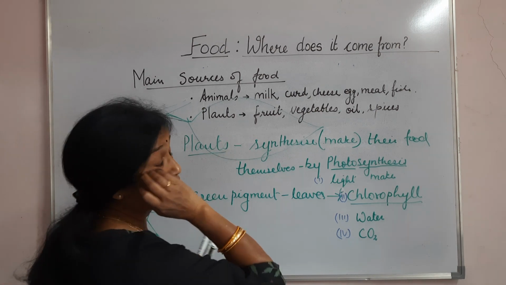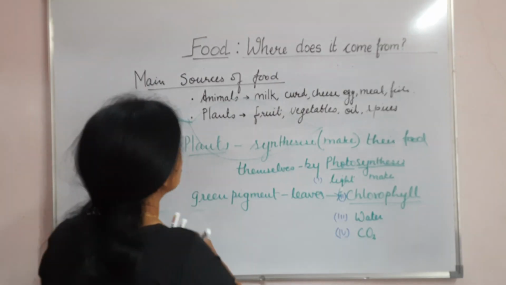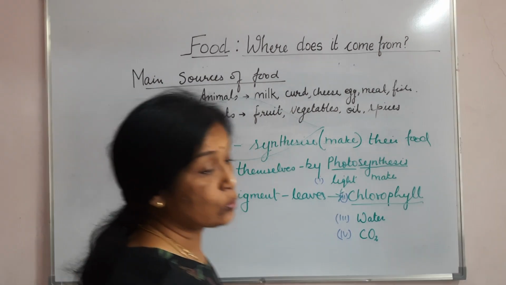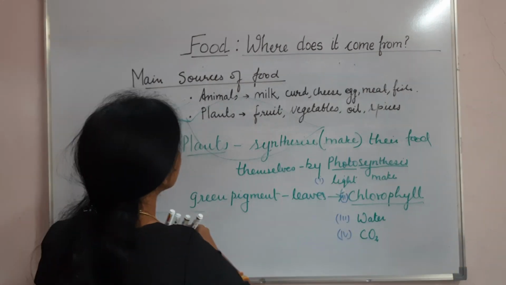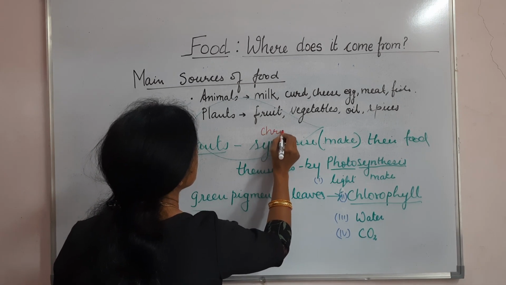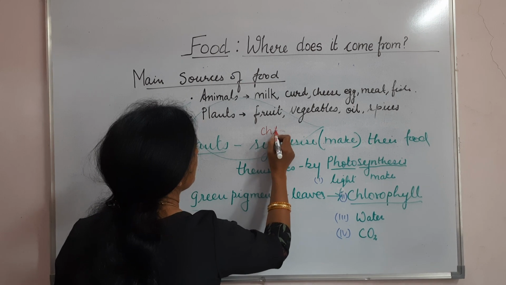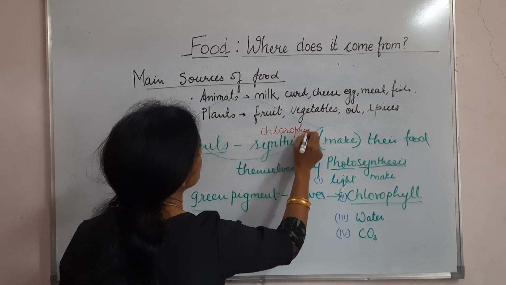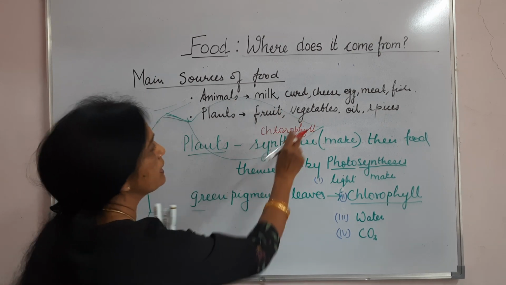Leaf is green in color. That makes food for the plant. What it's having? It's having a green pigment called chlorophyll, that provides it a green color.